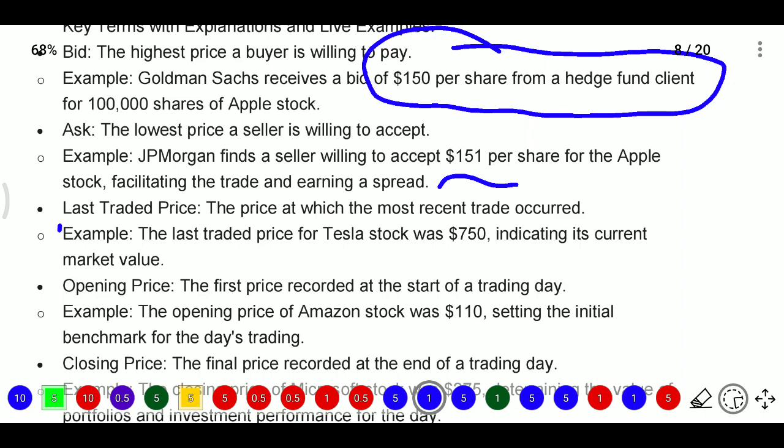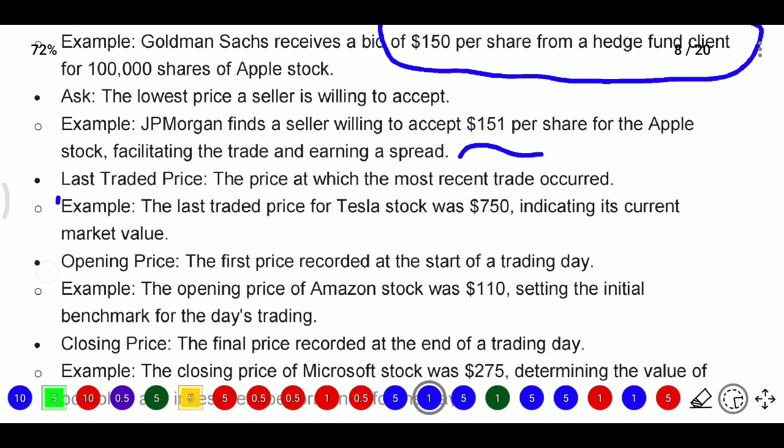Last traded price means the price at which the most recent trade occurred. For example, take the last traded price of the Tesla stock, the company which is coming to Gujarat to establish a new plant. Recently also he said that he is coming into Gujarat. Now we will see the market price, whatever it is. For example, if $750 is the last traded price, it indicates the current market price.